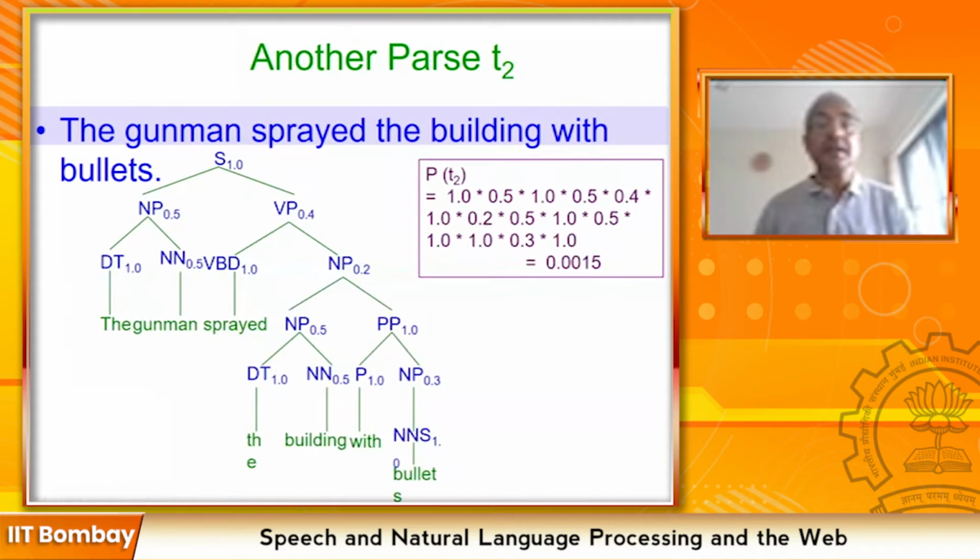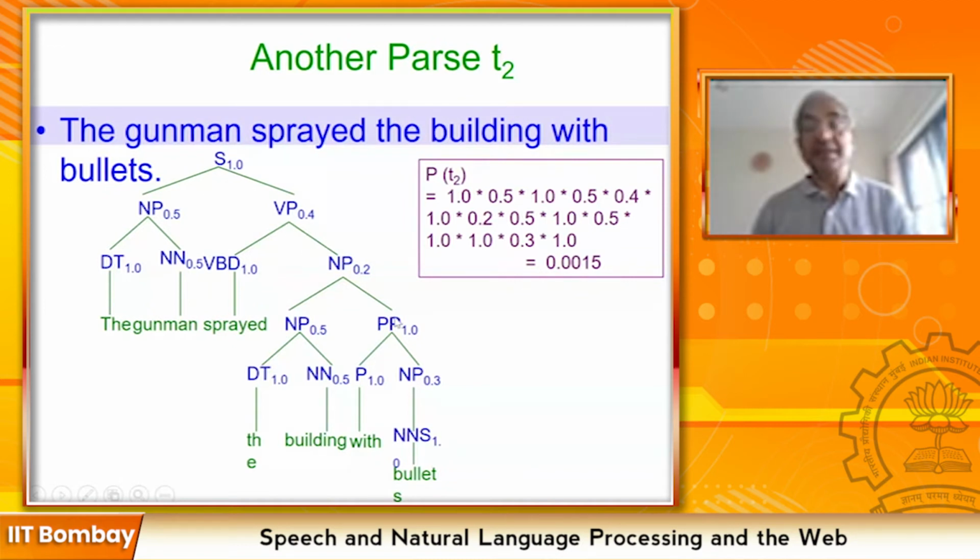Let's look at the other parse that is possible. The gunman sprayed the building with bullets. In this case, the bullets are in the building. So the building is qualified by bullets. Now let us calculate the proximity. I start with gunman: 1, 2, 3, 4, 5, 6.